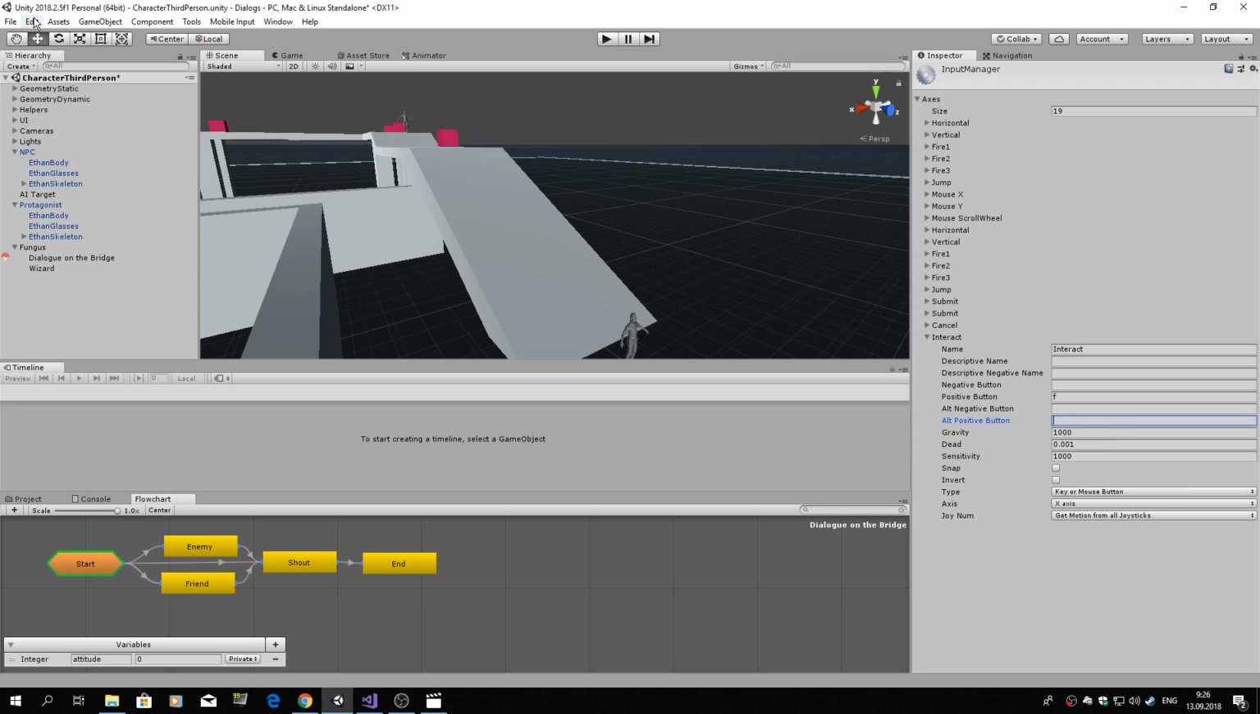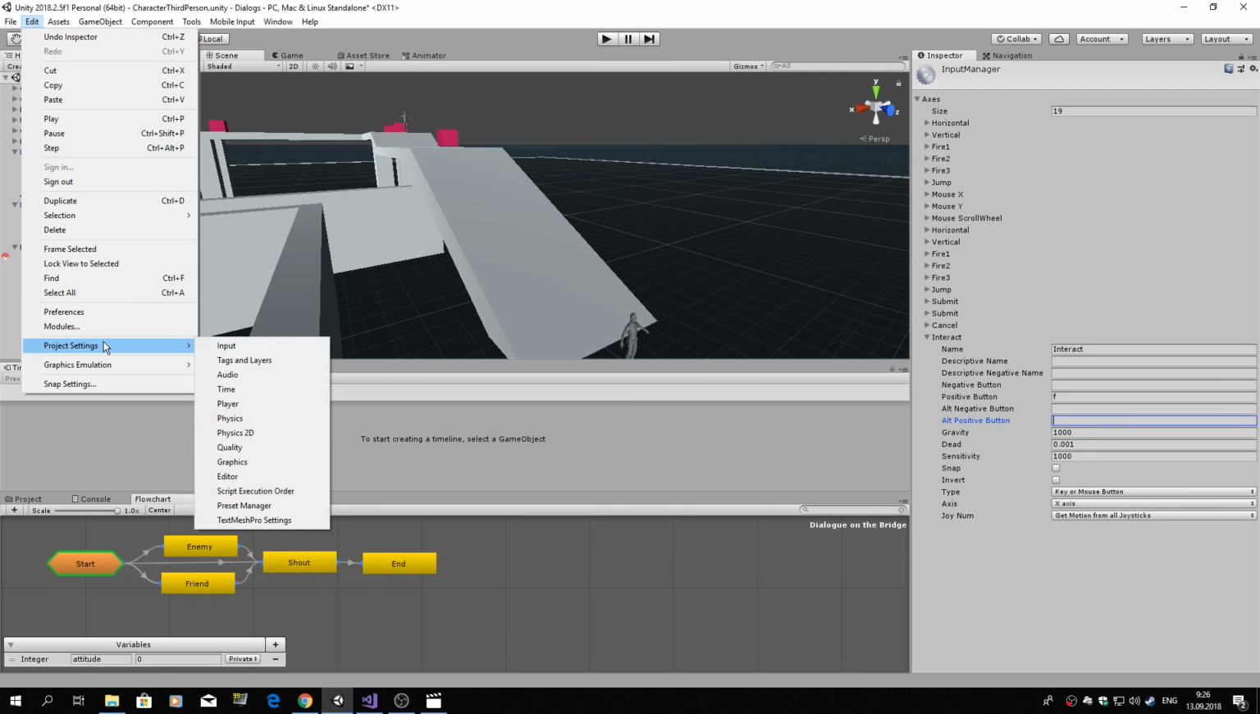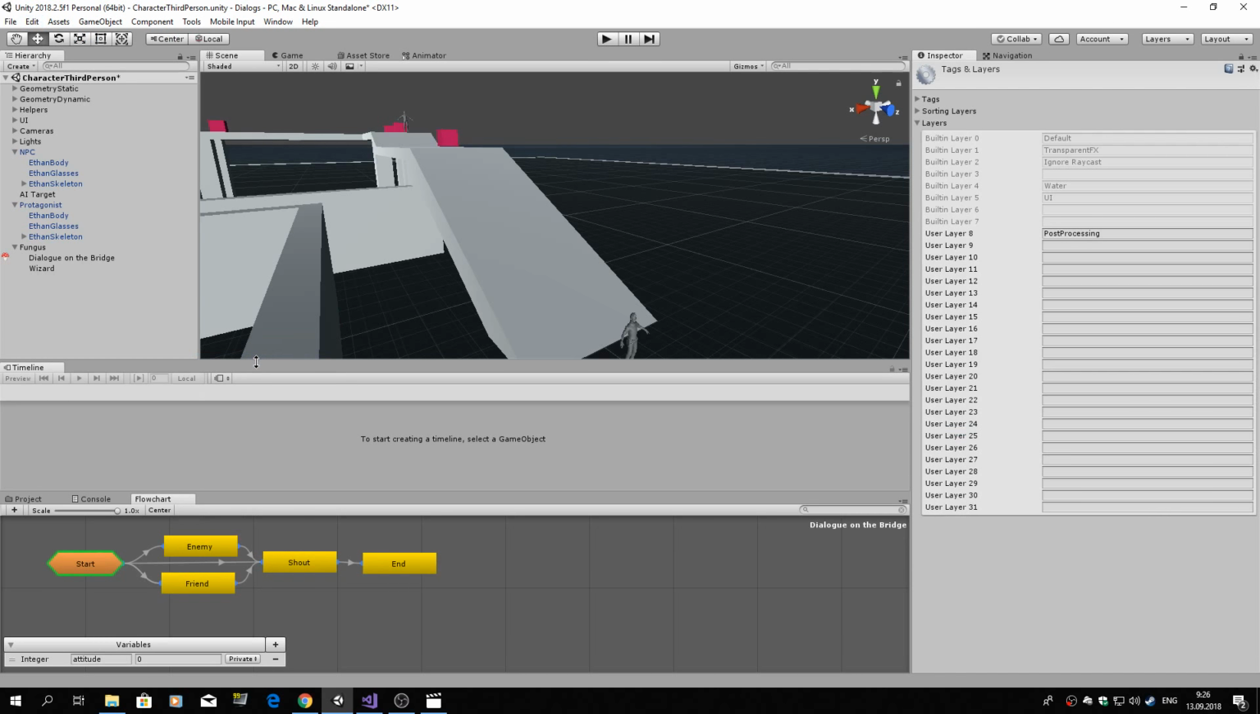What else do we need? We need an interaction layer. What's the idea behind layer? If we are going to blow a sphere from our player character, we are not going to hit all the colliders that exist in the scene. Instead, we are interested only in one type of colliders, and for that we create an interaction layer. Interaction, yes.